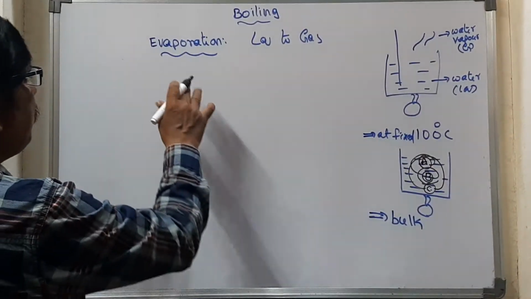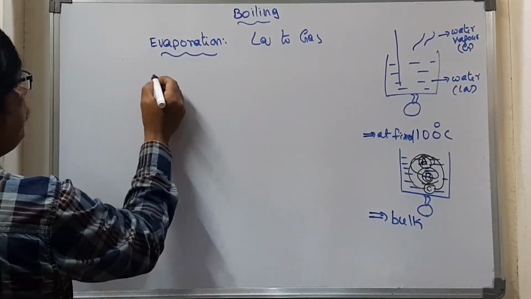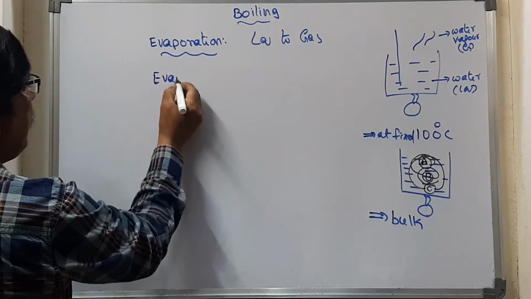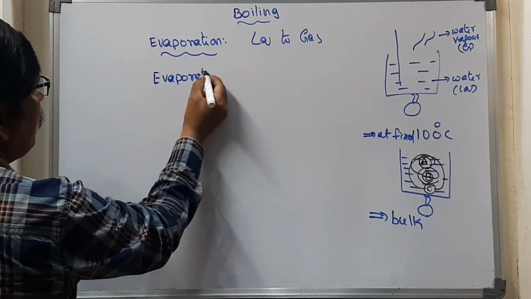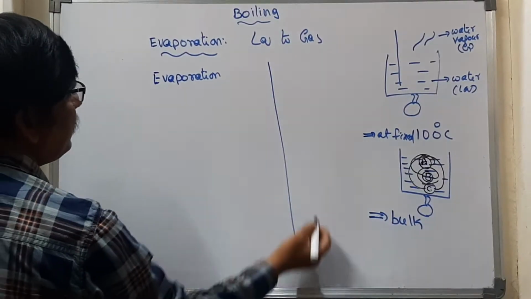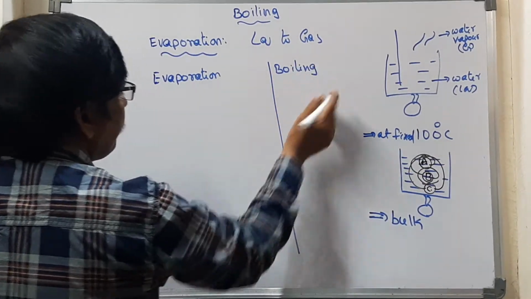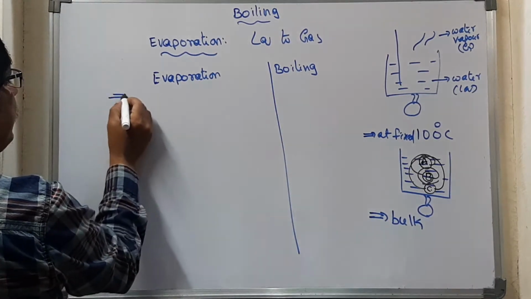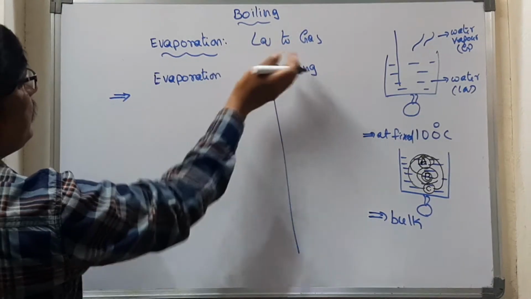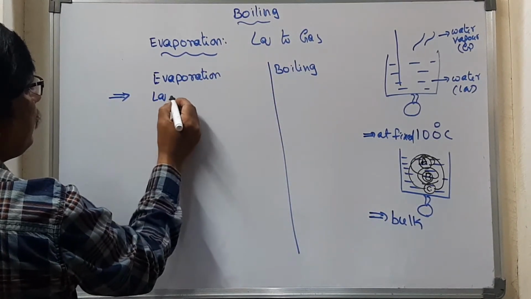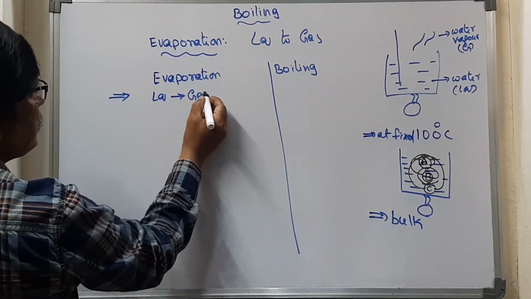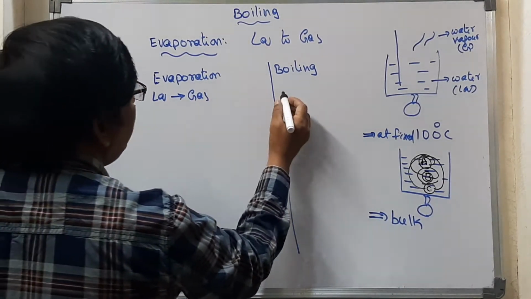Now let us see about boiling. What are the differences between evaporation and boiling? Evaporation and boiling both appear the same, but there are a lot of differences between them. What is the first point? The process of converting liquid state to gaseous state we can consider as evaporation, and boiling is also the same.